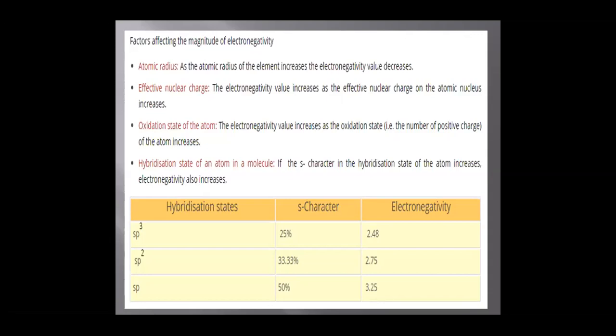Hybridization state of an atom in a molecule. If the percentage of s character in the hybridization state of an atom increases, electronegativity also increases. For example, sp3, sp2, and sp hybridization: as we move from sp3 to sp hybridization, the percentage of s character increases, and as the percentage of s character increases, electronegativity also increases.